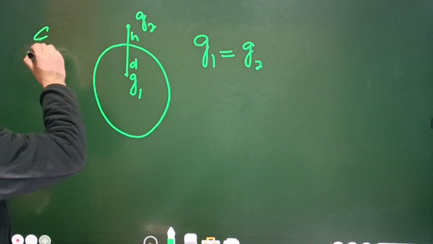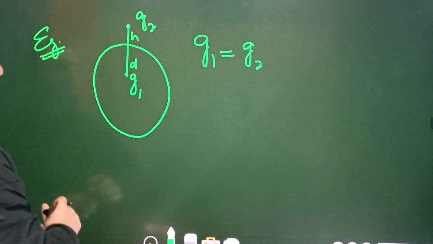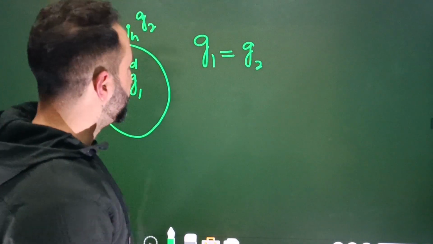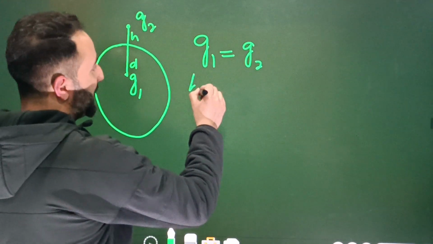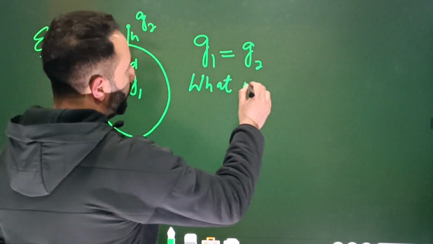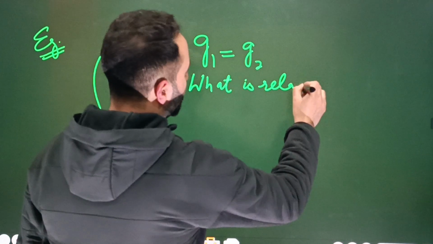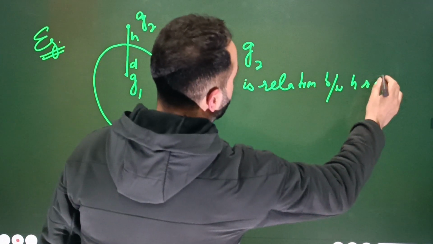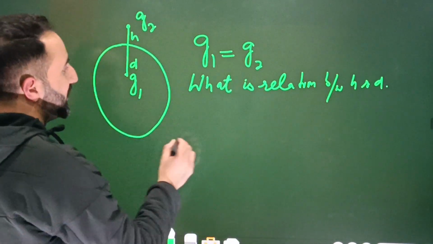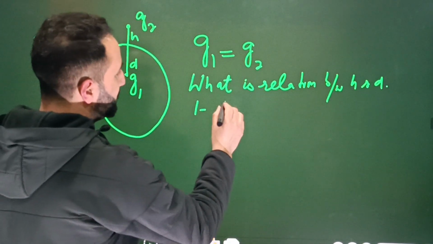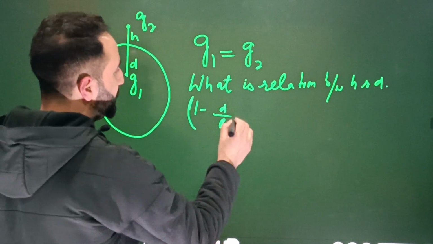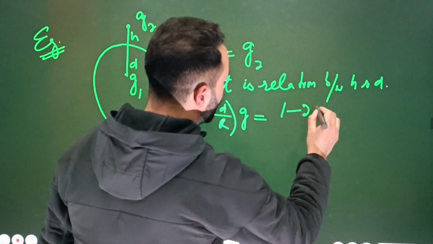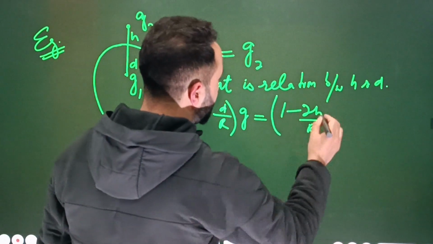Another important example. A question can come. Acceleration due to gravity at point 1 and at point 2 is the same. Now, what is the relation between H and D? So simply, in place of G1 what will you write? 1 minus D by R multiplied by G. In place of G2, the height one, 1 minus 2H by R multiplied by G.